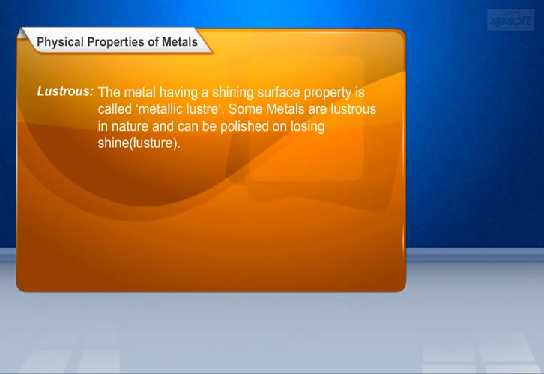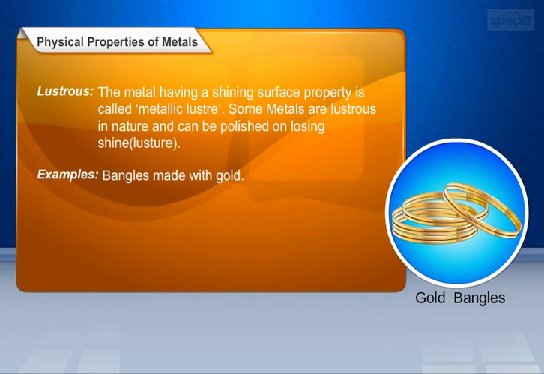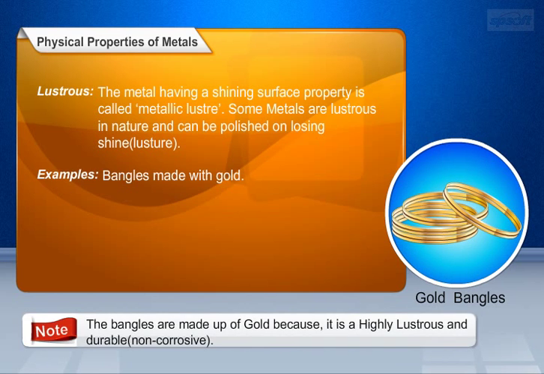The next physical property of metal is lustrous. The metal having a shining surface property is called metallic luster. Some metals lose their shine when exposed to air for a long time, and acquire a dull appearance with the formation of a layer, that is oxide or sulfate, or carbonate on their surface. Bangles made with gold is an example for lustrous metal. Here note that bangles are made up of gold, because it is a highly lustrous and durable, non-corrosive metal.